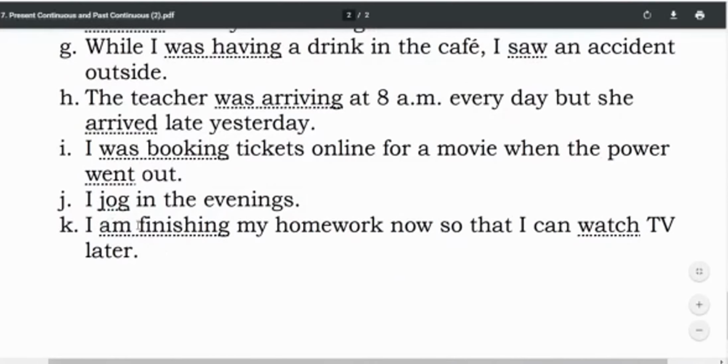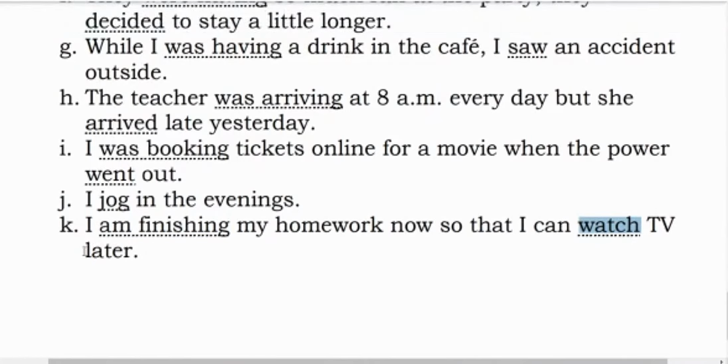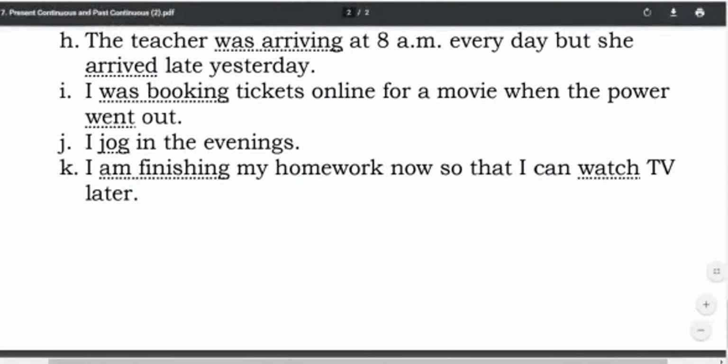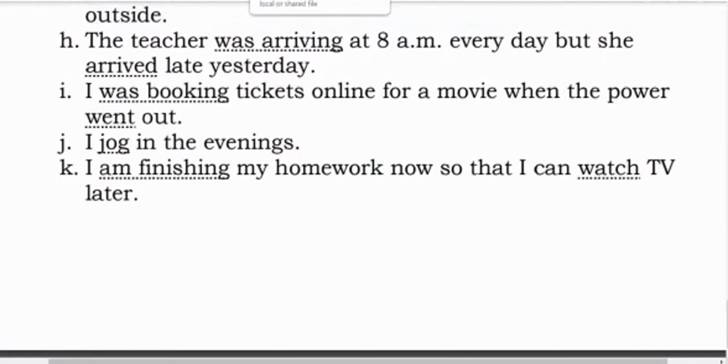Next, I am finishing my homework now so that I can watch TV later. Now, this sentence you can easily understand because most of you also do this. That I want to watch TV or I want to play. तो उसके लिए मुझे क्या करना पड़ेगा? I am finishing my homework now. मैं अभी अपना होमवर्क ख़त्म कर रहा हूँ ताकि मैं टीवी देख सकूं. I hope you understood it. So far, so clear. Let's move on to the last part.